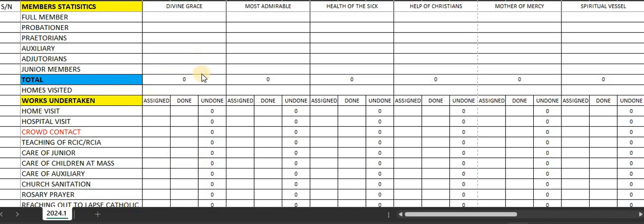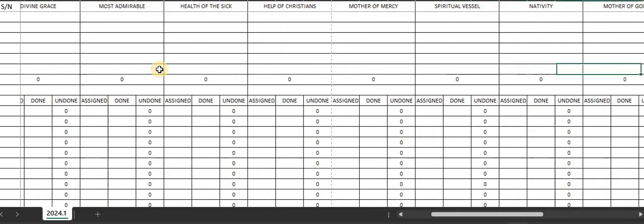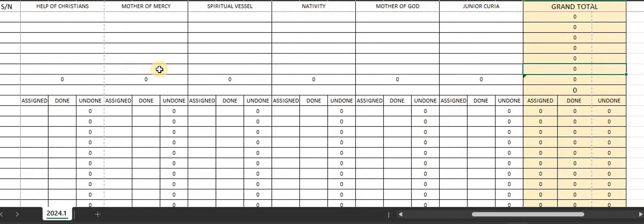So welcome back. So after you have seen the full member, the probationer, the Praetorians, the auxiliary, the adjutorians, as the case may be, under junior members, please do not write anything. There's no need for that. All we need under junior Curia is just to give us the total number of junior legionaries we have here.